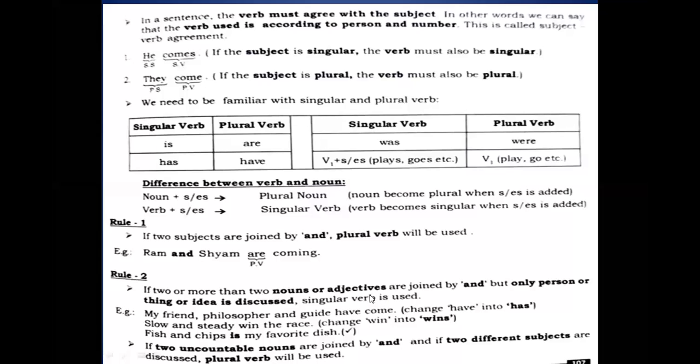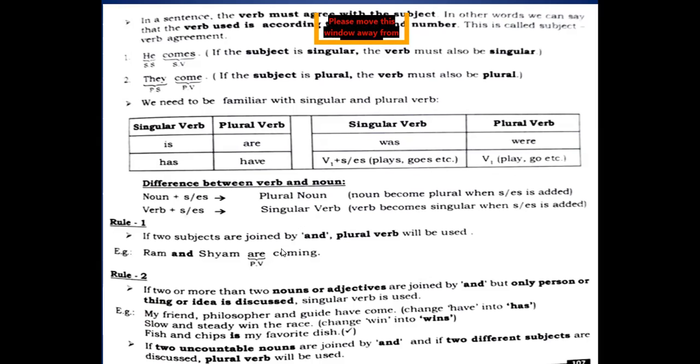So what we saw there, that noun plus s/es, means when we add s or es to the noun, that becomes plural. Noun becomes plural when s/es is added. Now it's vice versa, like verb becomes singular when s or es is added. And when you find that a verb is there and you are adding s/es to the verb, that clearly shows that it is in the singular form.